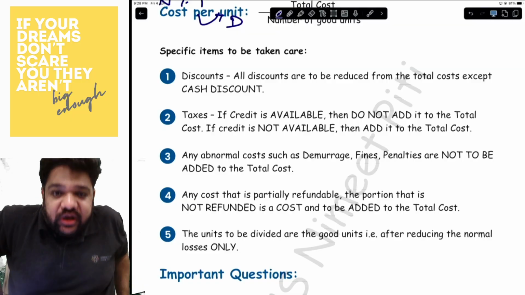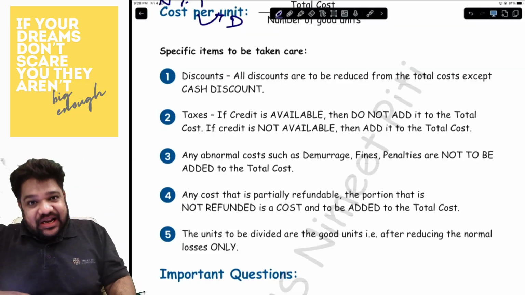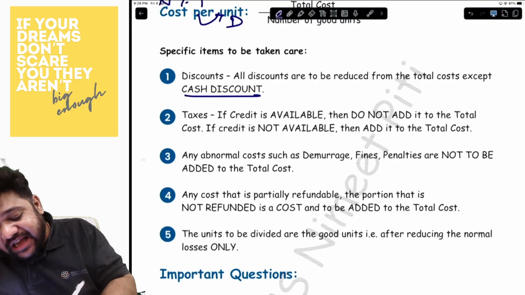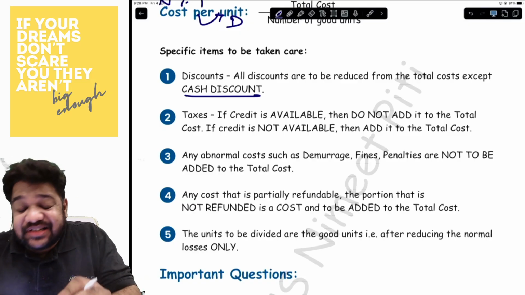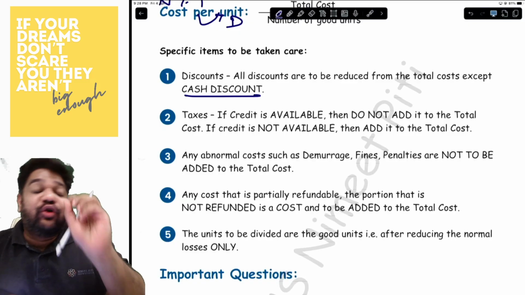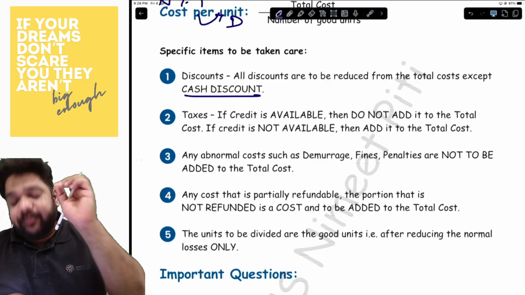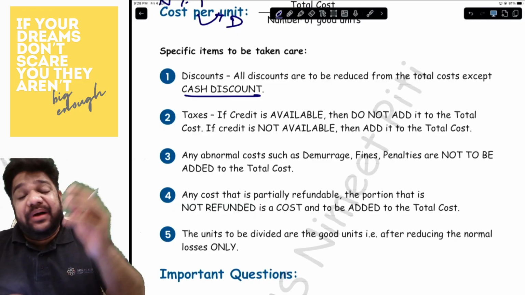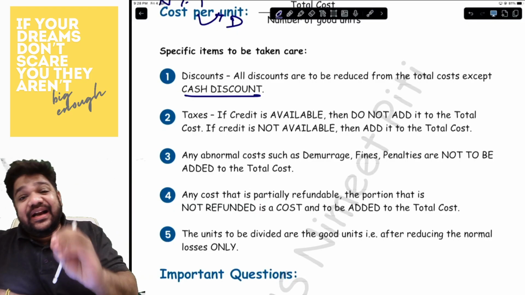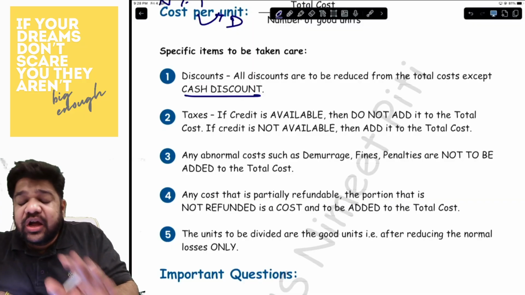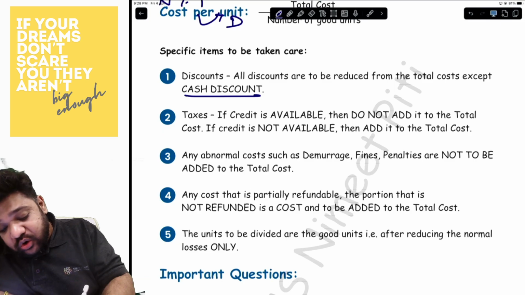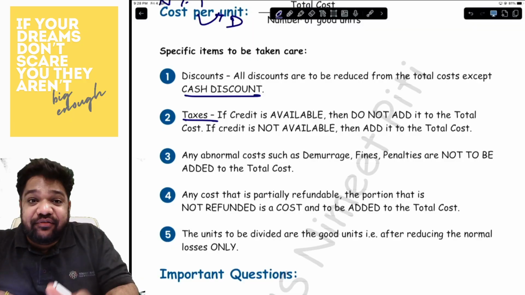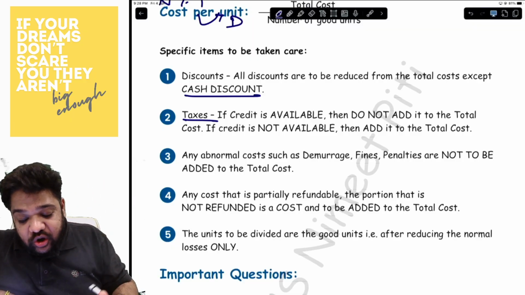Now, how will you take the total cost? Any kind of discount that you have been given, you will have to reduce it, except cash discount. For taxes, if there is any kind of tax for which credit is available, then you take that. That will not be a cost to you. Why? Because credit is available. If the credit is not available, you will add it in your total cost. So taxes, if credit available, do not count it as cost. If credit is not available, count it as cost.